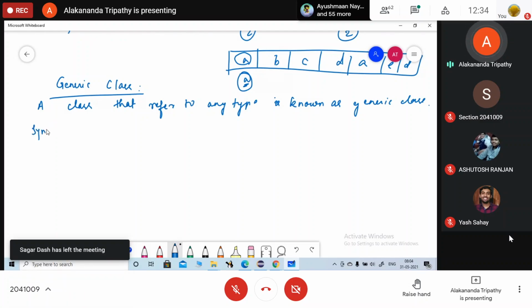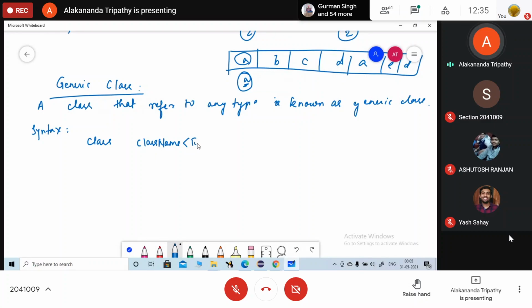So the syntax for the generic class here is the class keyword will be there. You are going to write the class name and followed by the type parameter.